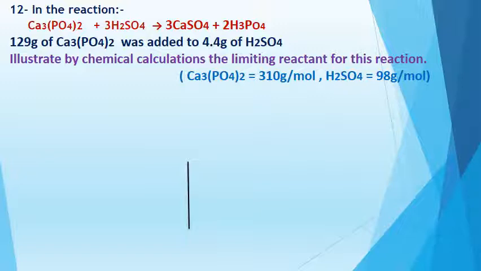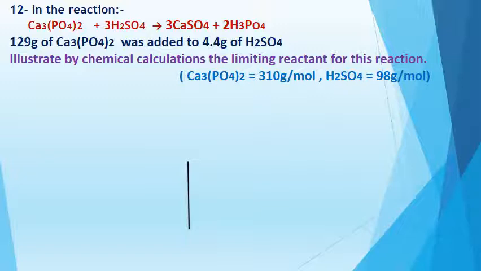Illustrate by chemical calculation the limiting reactant for this reaction. Pay attention. We can know the limiting reactant by the one producing a lower amount of products.